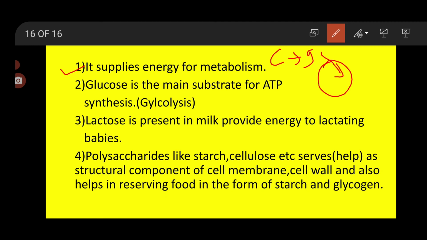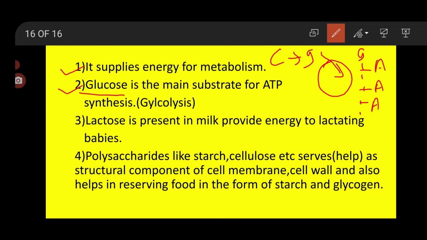Why is glucose supplied to the cell? For doing metabolism. Metabolism means for doing different metabolic activities. So in other words you can say carbohydrate supplies energy for metabolism. Then glucose is also a carbohydrate. Glucose is the main substrate for ATP synthesis. When glucose is getting degraded by the process of glycolysis, ATP synthesis is continuously taking place.